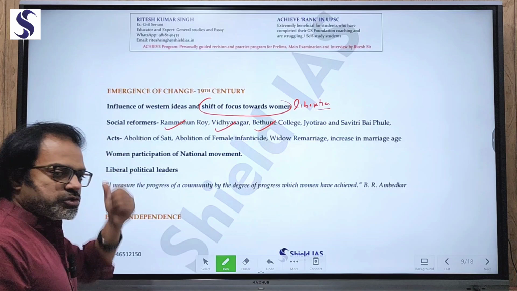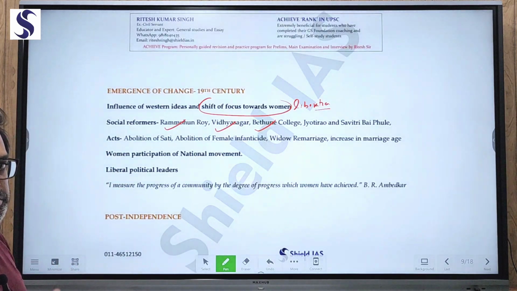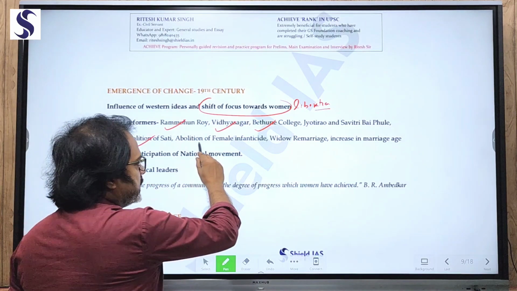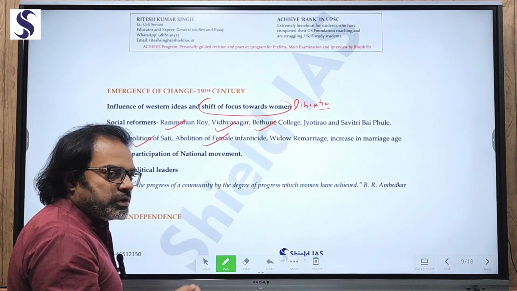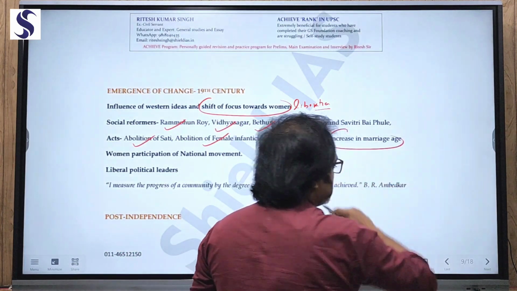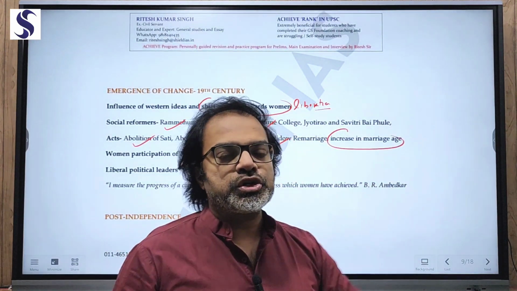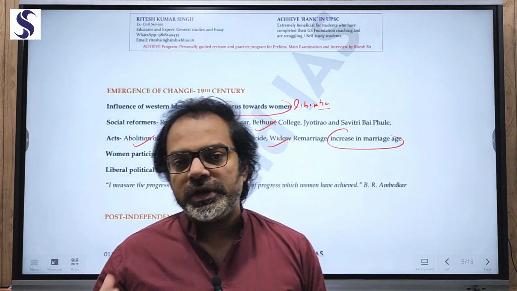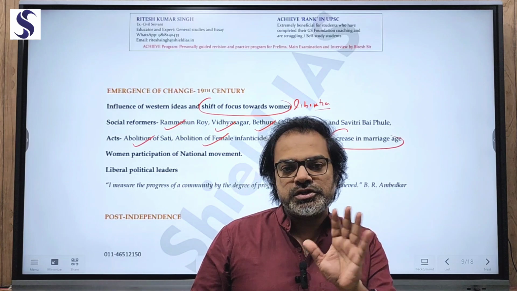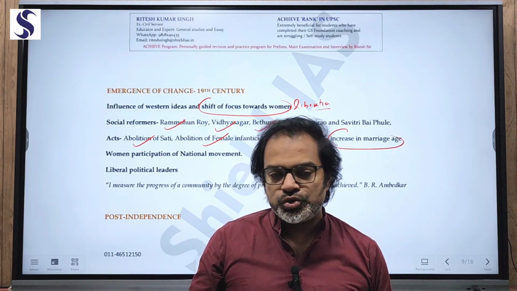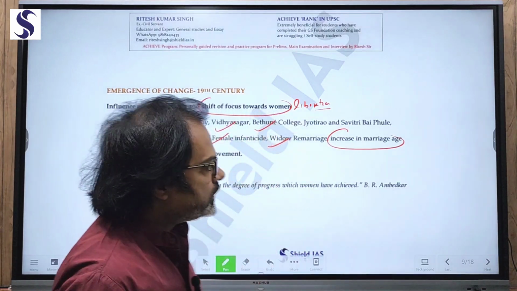Now, hence there was abolition of various evil practices. Like abolition of sati, abolition of female infanticide, liberation of women, widow remarriage, and also gradually increasing the marriage age of girls, and hence letting them study more and more. So definitely all these changes will be breaking the traditional mold of marriage as an institution. There will be a puncturing and a dent in the static institution. This is bound to happen.